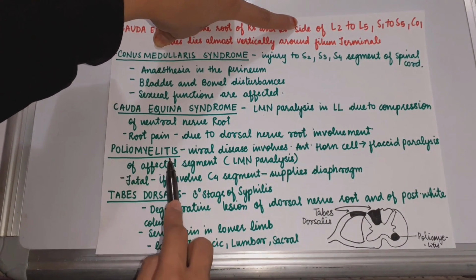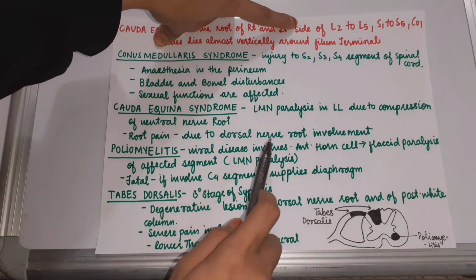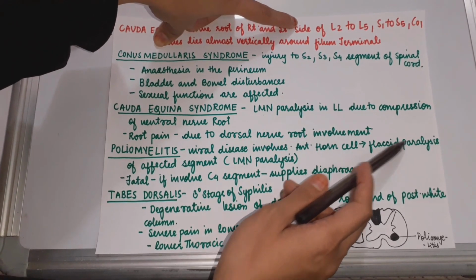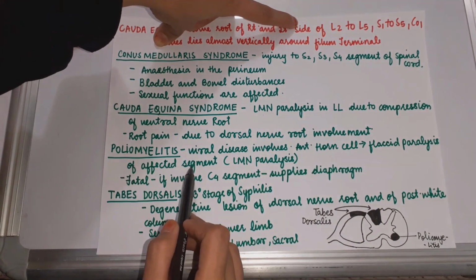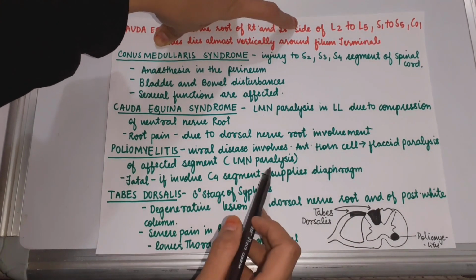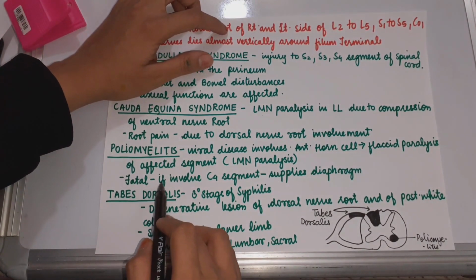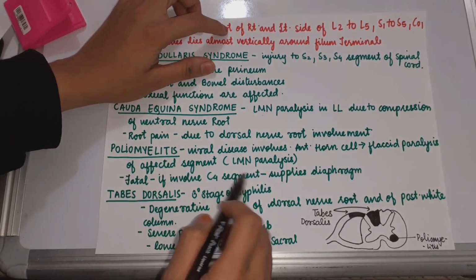Then poliomyelitis, a viral disease. It involves the anterior horn cell. It leads to flaccid paralysis of the affected segment. It is a lower motor neuron type of paralysis. It can be fatal if it involves the C4 segment, as it supplies the diaphragm.